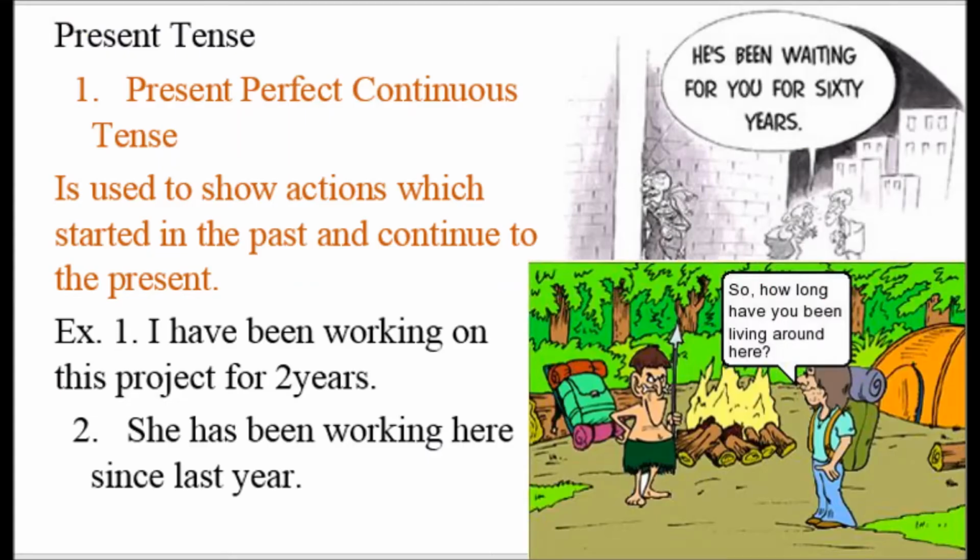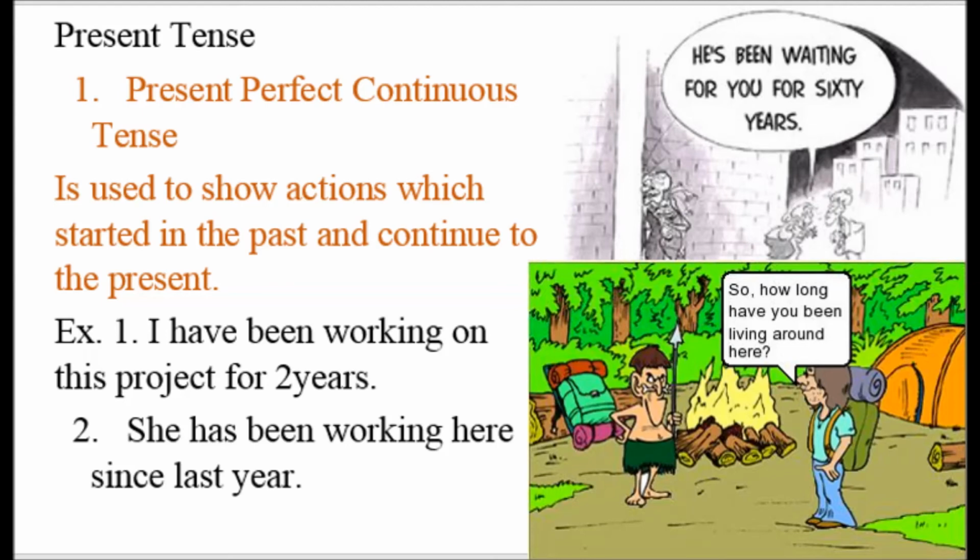Now we come across the fourth form of present tense. This is present perfect continuous tense. So as you can already guess, it uses perfect as well as continuous form of the present tense. Present perfect continuous tense is used to show action which started in the past and is continuing in the present. Example, I have been working on this project for 2 years. She has been working here since last year.